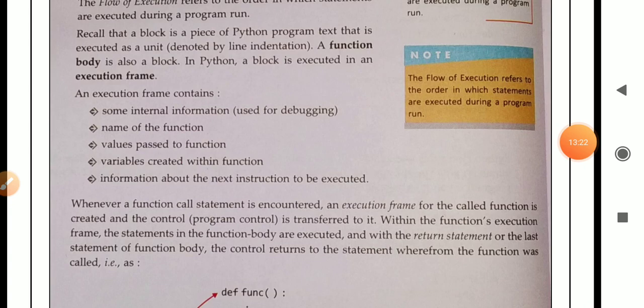Execution frame contains some internal information which will be used for debugging. Number 2, name of the function. Number 3, values passed to the function. Number 4, variables created within the function. Number 5, information about the next instruction to be executed. These are all the execution frame. In the execution frame the block statement will execute like this.